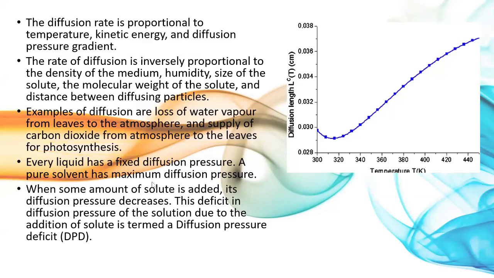Every liquid has a fixed diffusion pressure. A pure solvent has a maximum diffusion pressure because all the molecules are pure, and no other types of molecules are present within the pure system. When some amount of solute is added, this diffusion pressure decreases. This deficit in diffusion pressure of the solution due to the addition of solute is termed the diffusion pressure deficit.